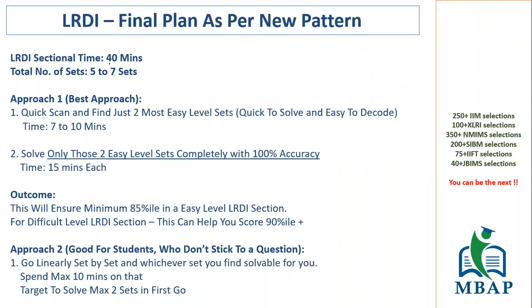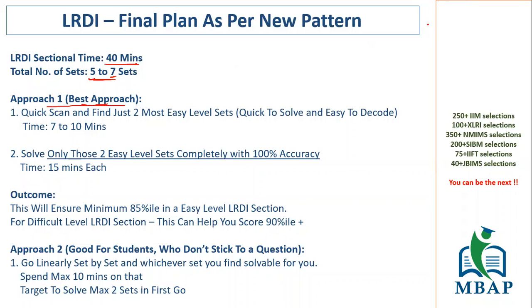Firstly, understand, you have 40 minutes of time. The total number of sets that you can get, we don't know, but I'm expecting a minimum of 5 and a maximum of 7 sets. I don't think you will get 4 sets or 3 sets, and 8 sets also looks a little difficult to me, but I'm expecting 5 to 7 sets here. So this is the best approach that I tell you.